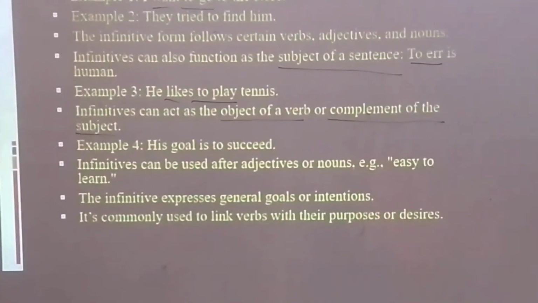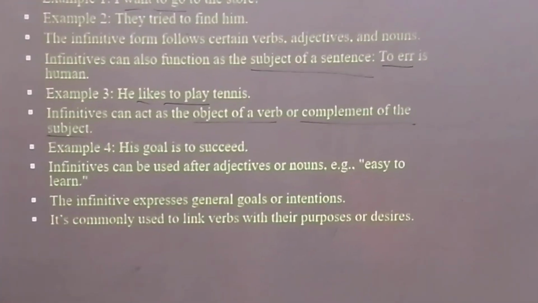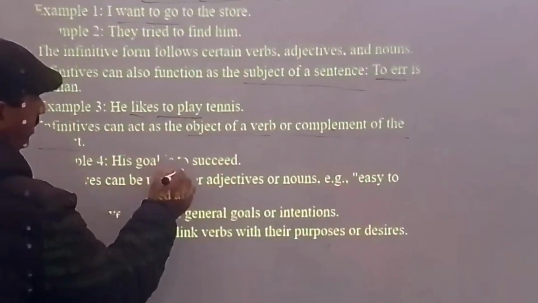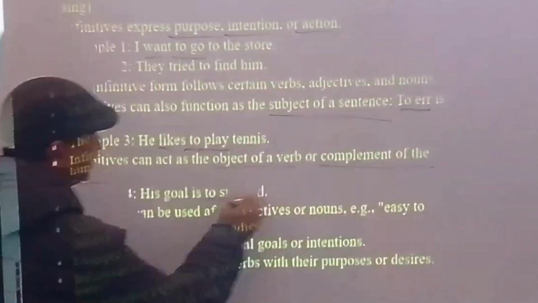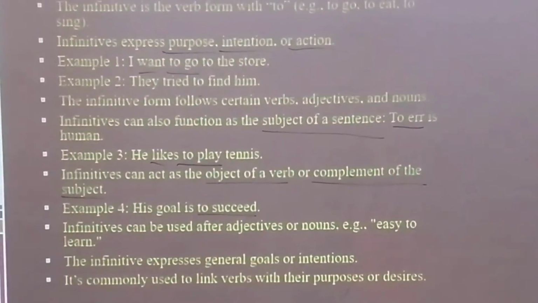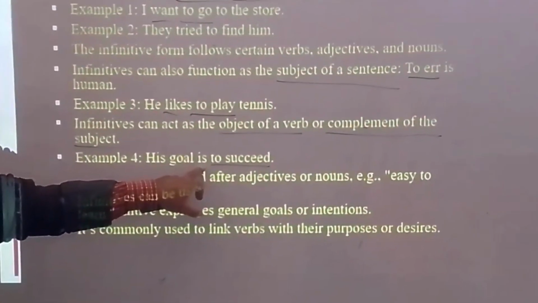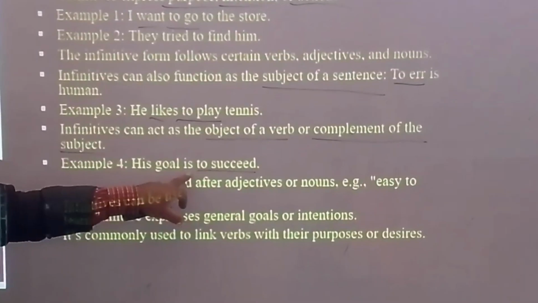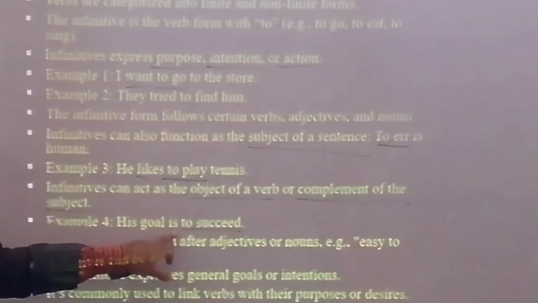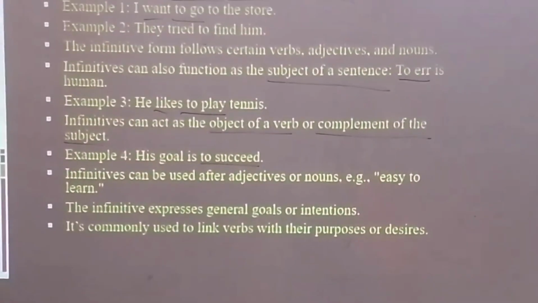Example, his goal is to succeed. To succeed is the infinitive. How is it acting? If I say his goal is, it makes sense but not a complete sense, until I write to succeed.